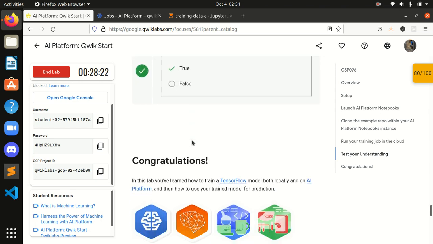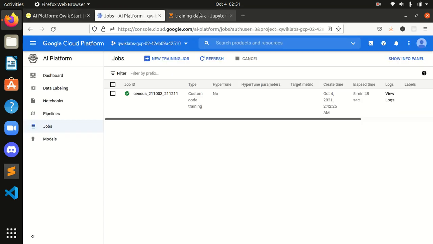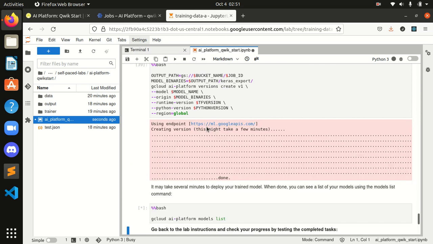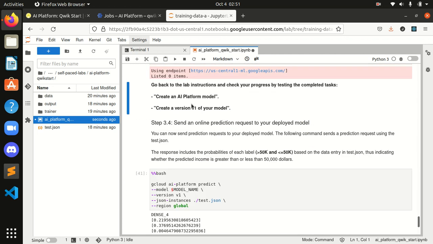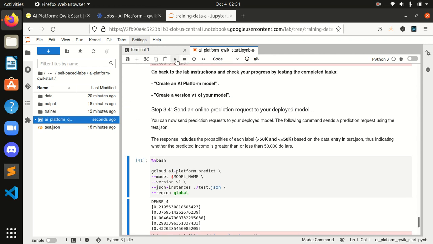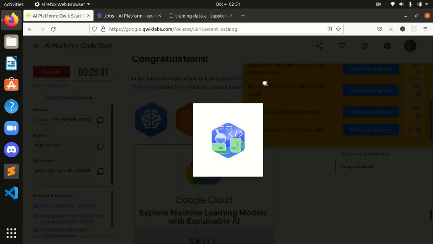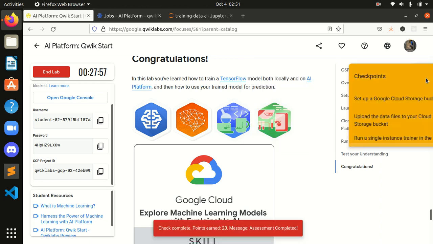True. Okay, let's wait for some time to get this complete over here. It's taking lots of time. You need to wait for a few minutes more. We are done with this, and after that, this last one. Okay, we are done with this. Now let's check. We have completed our task successfully. We have got all the 100.